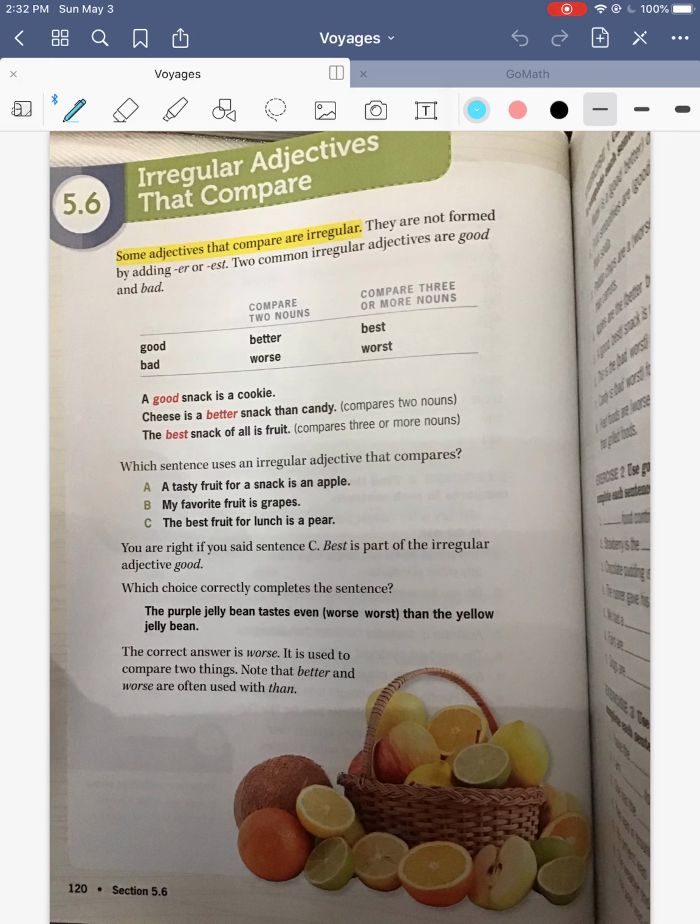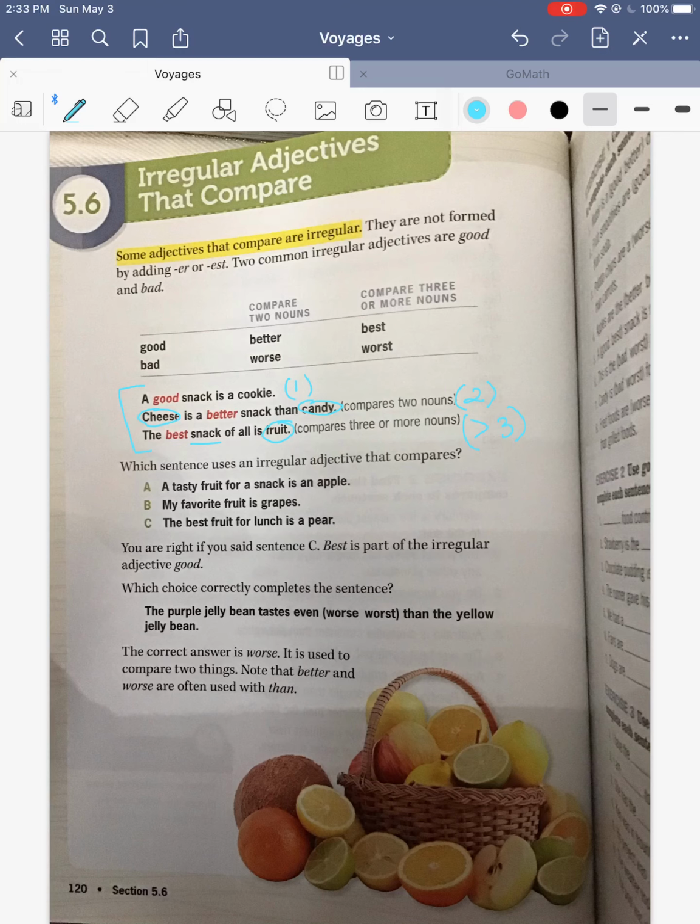So they gave us some examples right here. A good snack is a cookie. So that's just one thing. Just saying that cookies are good snacks. The second one, cheese is a better snack than candy. So you're comparing cheese to candy. So that's two things. And then the last one, the best snack of all is fruit. So you're comparing fruit to every other snack in the world. So that's greater than three. Whoops, I did less than three. Because there's more than three snacks in the world, right?